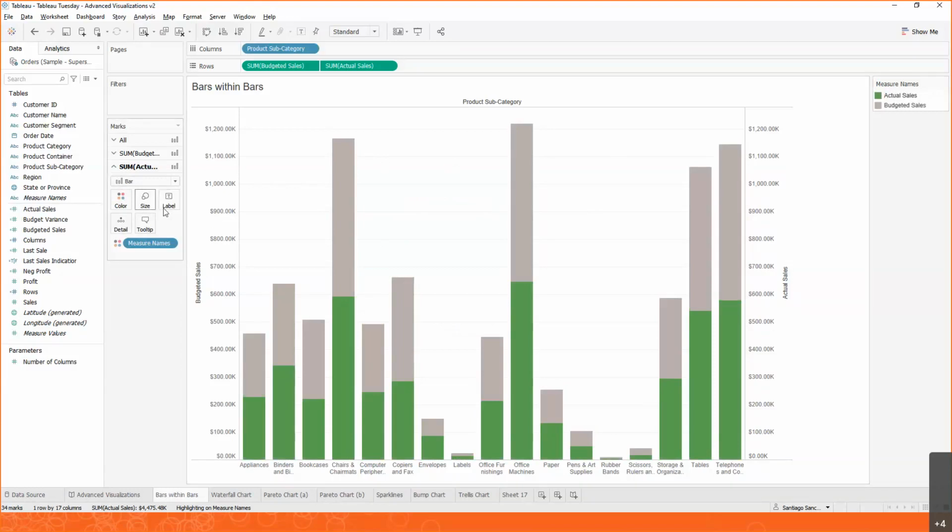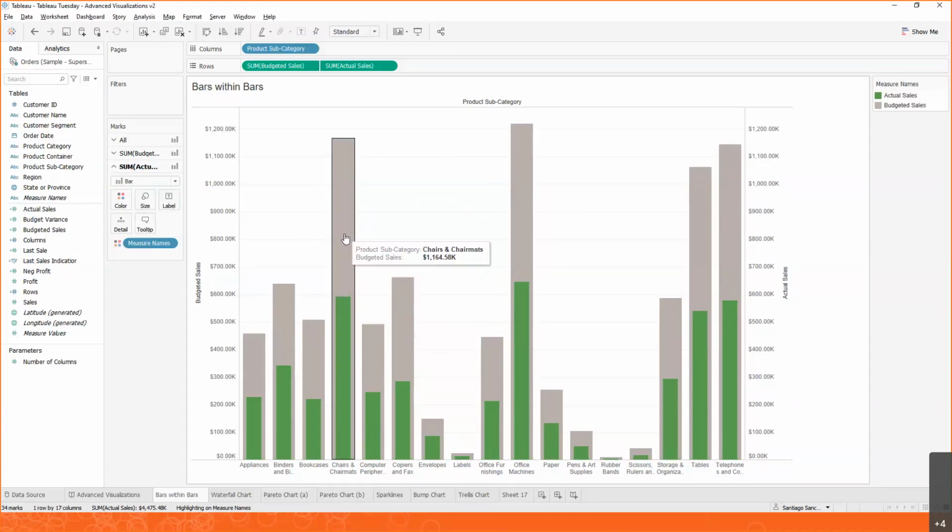We still want to have some perspective about it. So what we can do is change the size of one of these bars. In particular, let's do it with the actual sales. Let's just make it a little bit thinner. So when we do that, we can now see that in green, we have our actual sales, and in gray, we have our budgeted sales or our targets. And we can see that we still are far away from it. But once we get there, we'll still have a perspective of how much further we are from our goal, which will be great news at that time. So with bars within bars, we can compare those two measures.